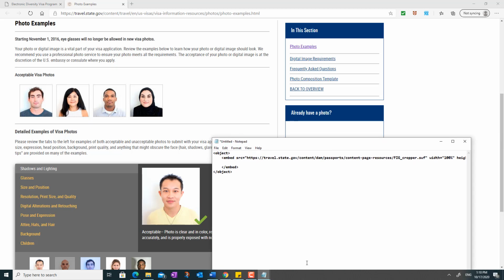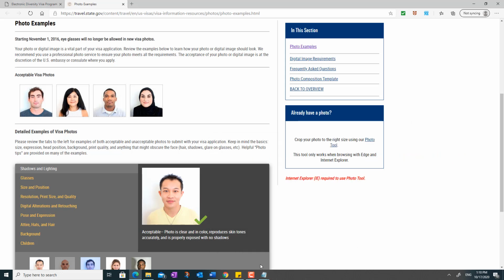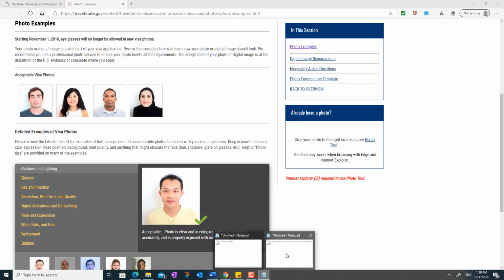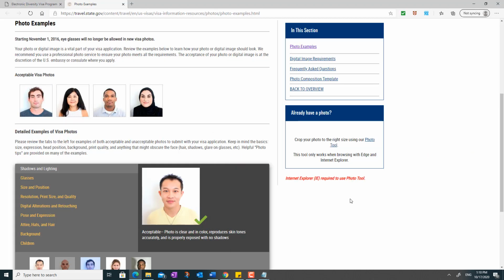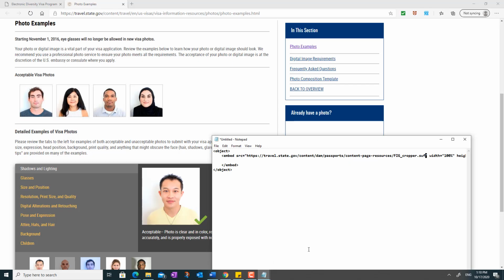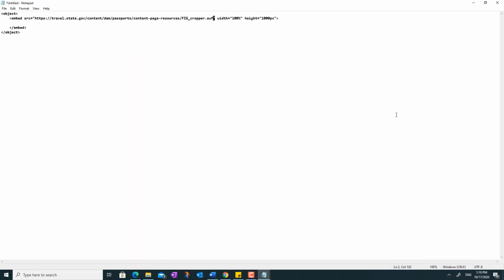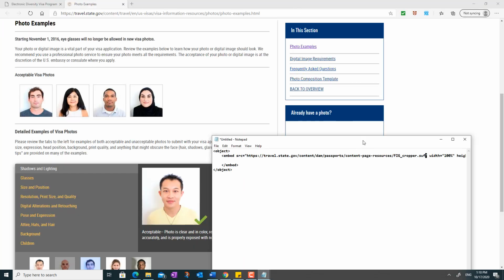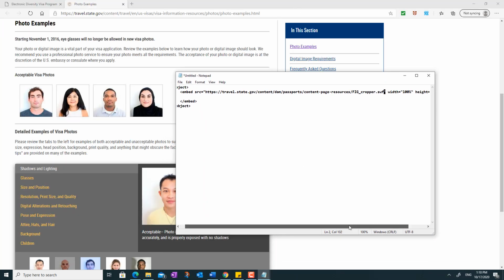And then as you can see here, the width, put 100, and the height, you put 1000 pixels. Put 1000 pixels for the height and the width 100%, and that's it. That's all you have to do, and then just save the file.